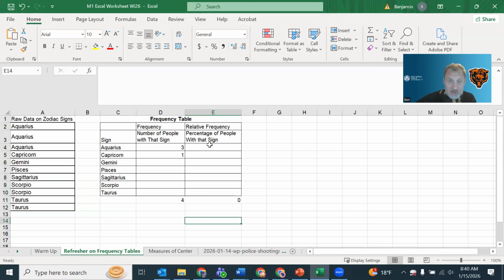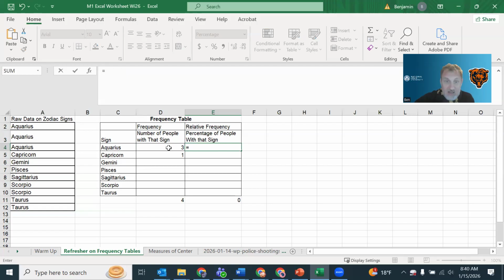Okay, and then I'll just show you the basic approach for this and remind you about autofill. Relative frequency is just the number, the frequency, divided by the total, because what we're saying is I want the frequency, but relative to the total. And this gives us essentially a percentage. So right now, if there was only 4 people, I would have 3 out of 4, which is 75%.